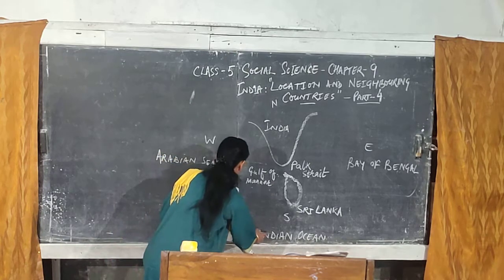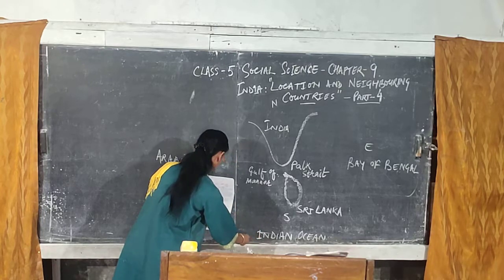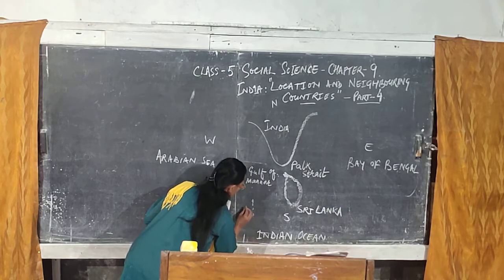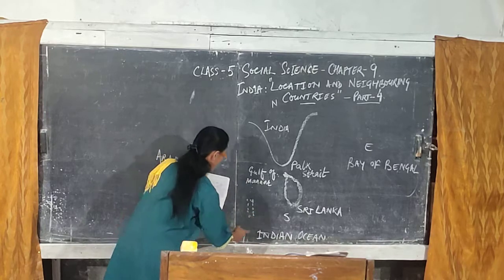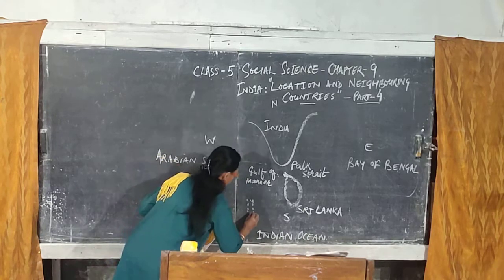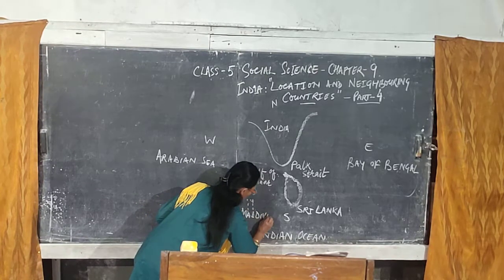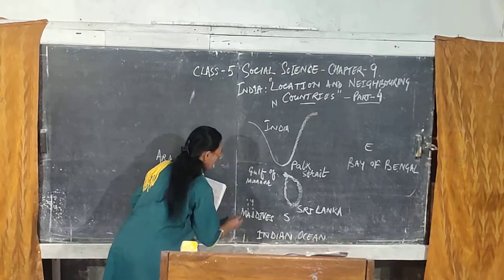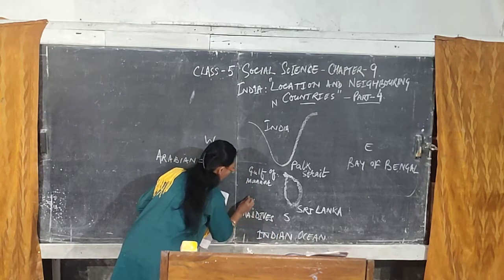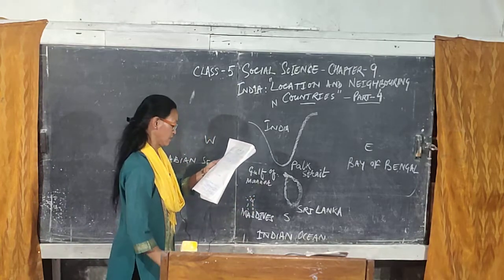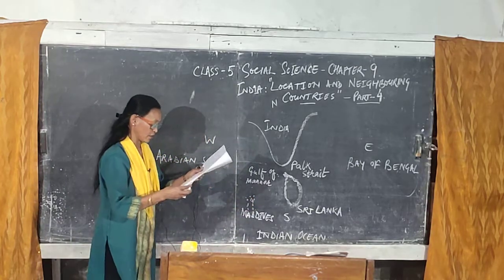Just above the Indian Ocean, here it is Maldives. Roughly I am doing it, not showing the exact portion. It is a small dot, and a small dot signifies an island. Understood? There are many islands here.